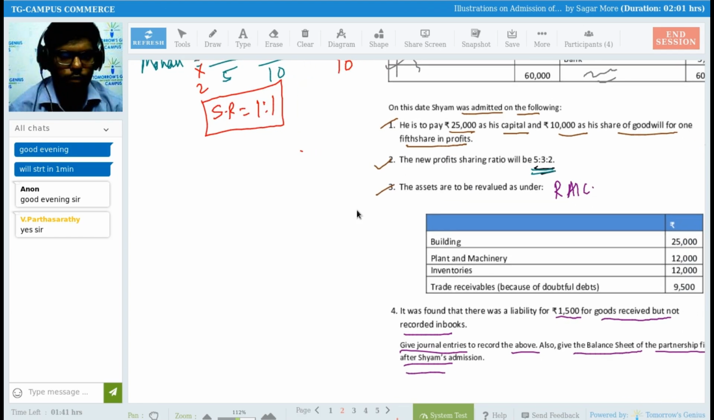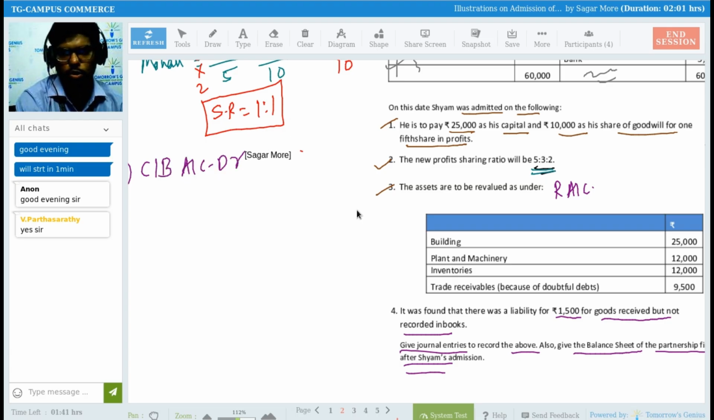Everyone, see, what is the first adjustment, Sadhna? He is to pay 25,000 as his capital and 10,000 as his share of goodwill for 1/5 in profit. So I will be passing the journal entry for capital and for goodwill separately, right? So I am passing the journal entry for capital brought in by the partner. Which entry do I need to pass? Cash or bank account debit to which capital? Sham capital. Yes, Sham capital. Who is bringing it? Sham. So Sham's capital account.